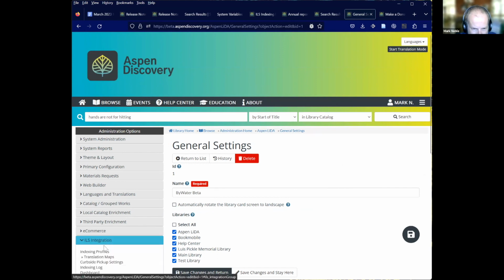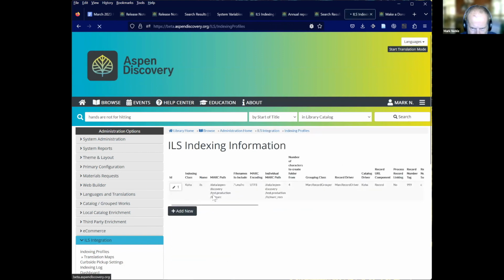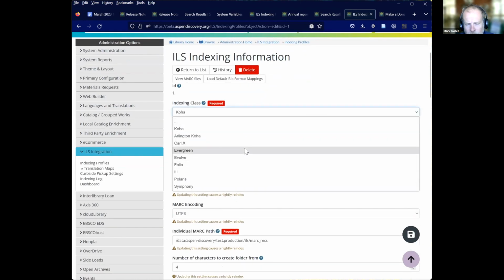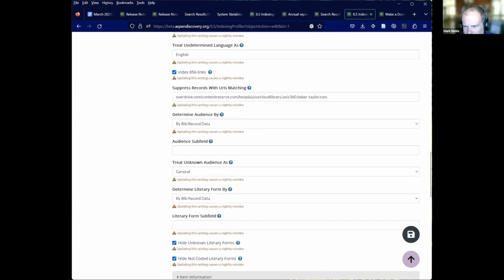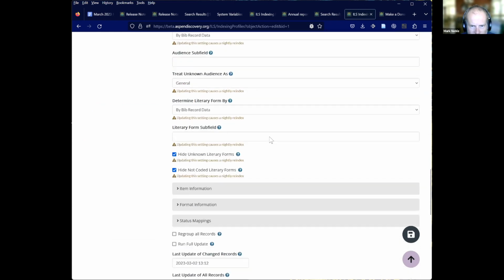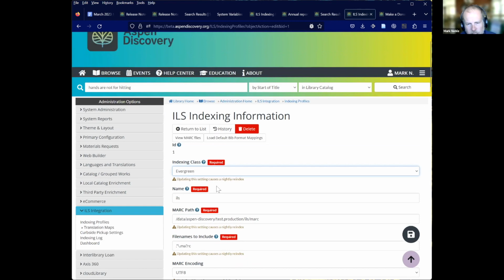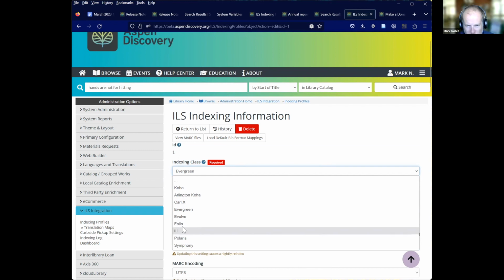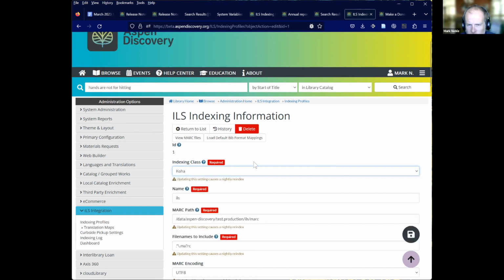Within the indexing profile, one of the other support organizations helped with some of this. So we've got the ability to hide and show different fields based off what's selected. If you are an Evergreen library, you're going to see different fields down here. There are some specific Evergreen fields that we're going to see if we're set to Evergreen versus if we're set to Koha or Triple I, which is Sierra or Millennium, Polaris, that kind of thing. So just things to make it a little easier to update.